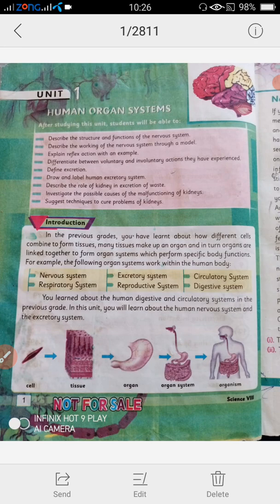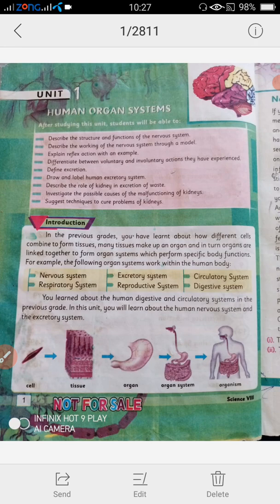model of nervous system. We will learn about reflex actions, voluntary actions and involuntary actions, and we will discuss the actions that are done in consciousness of the body or these functions that are done autonomously, and we will label different diagrams.